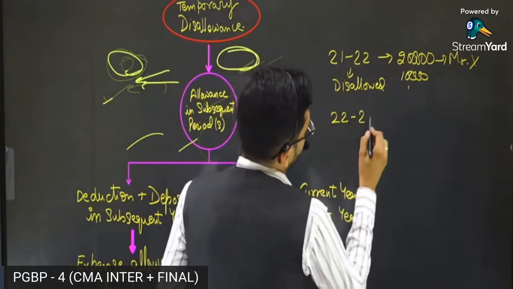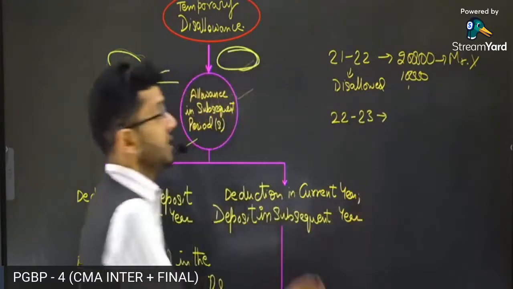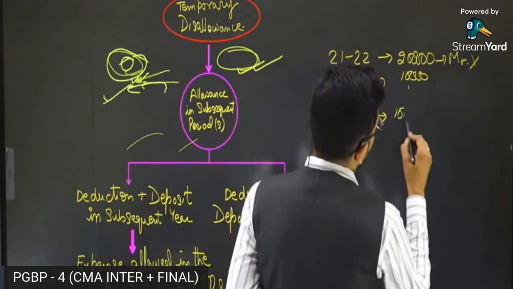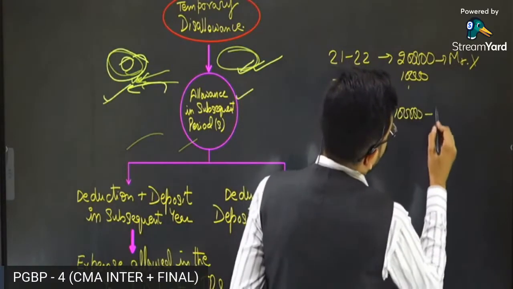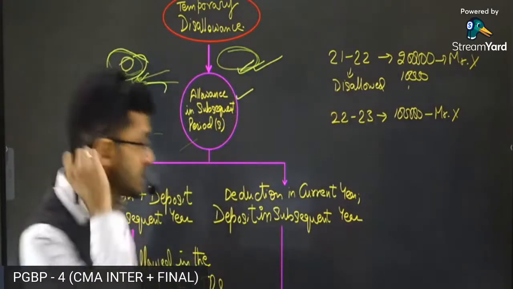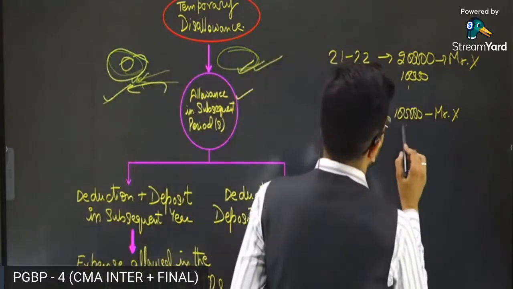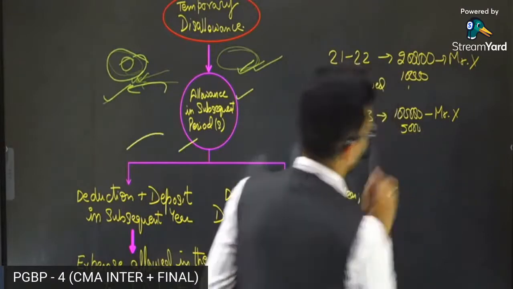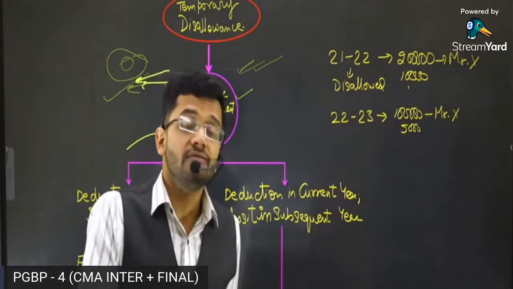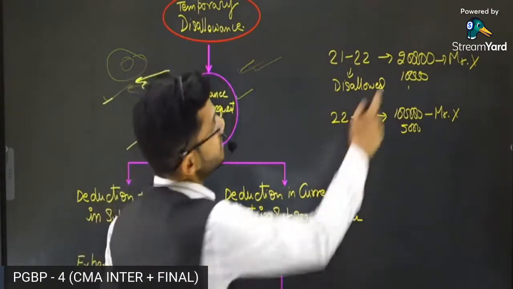But guys, in 2022-23, immediately next year, Reliance Industries Limited had to again pay 1 lakh rupees to Mr. X. But now this time, the TDS which is required to be deducted is 5,000 rupees. Now, Reliance Industries Limited is reminded of the fact that it did not deduct the TDS last year as well.